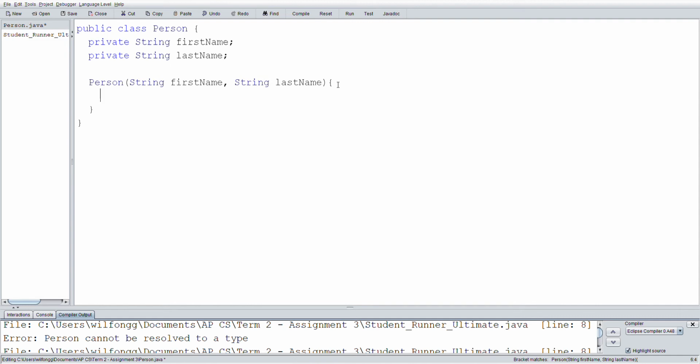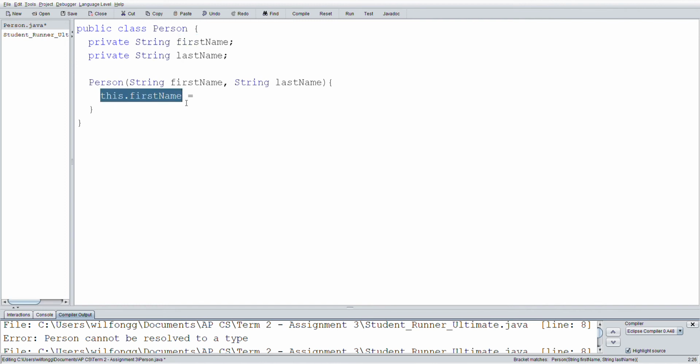So this method is going to take in string parameters. So notice we have two different parameters. One is called first name, one is called last name, and that represents the first and last name. So the way we write this is this dot first name is referring to our private variable that we created up here.